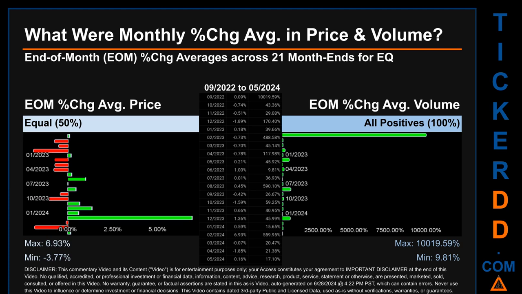Price saw an end-of-month max of 6.93% in average percentage change, along with a minimum of -3.77%. For volume, the maximum and the minimum monthly percentage change were respectively 10,019.59% and 9.81%.